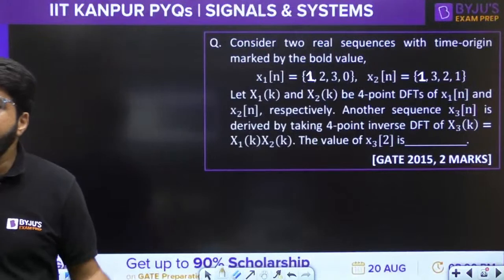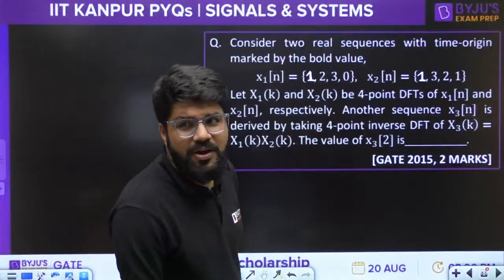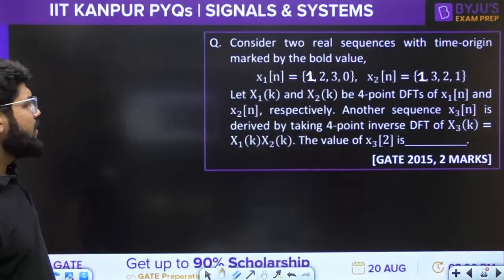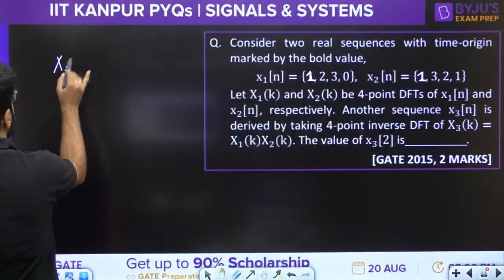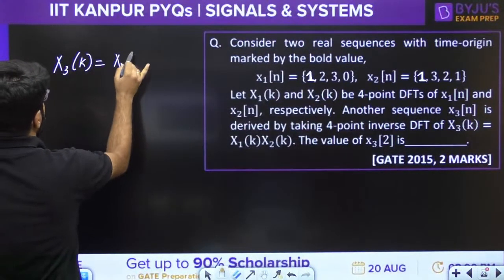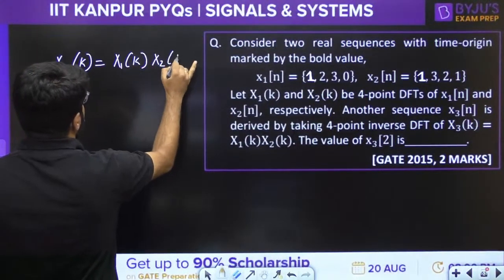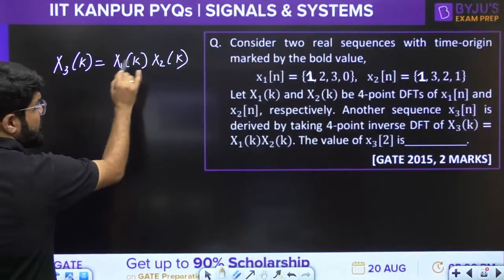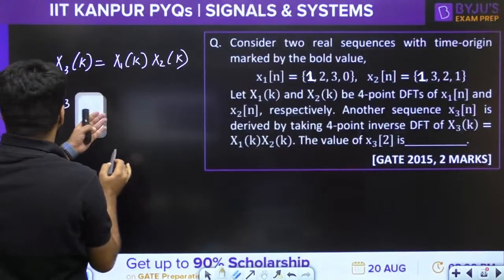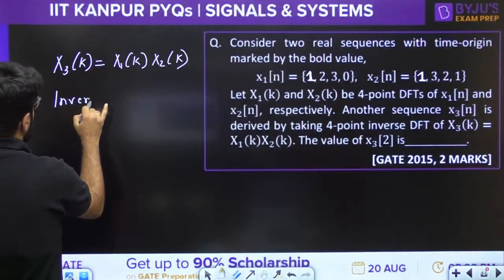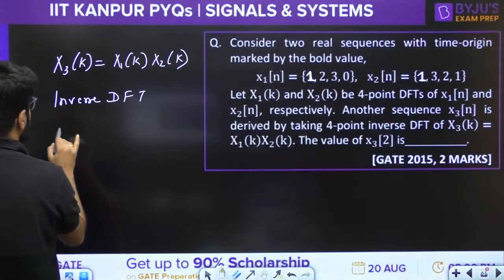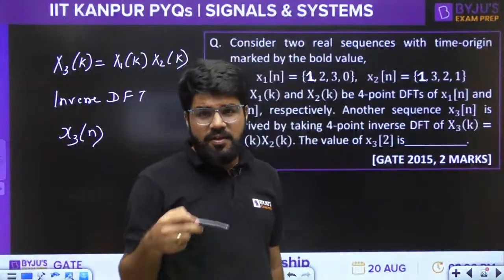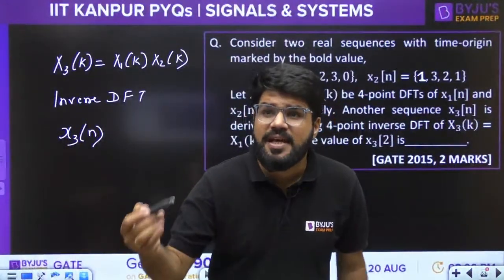Which IIT? IIT Kanpur. These are IIT Kanpur questions only going on. Okay, look. What is x3k? It is x1k multiplied by x2k. So what now? DFTs are multiplied when you take the inverse IDFT. In the DFT domain you have multiplication, and Fourier transforms are multiplied when the signals are convolved.